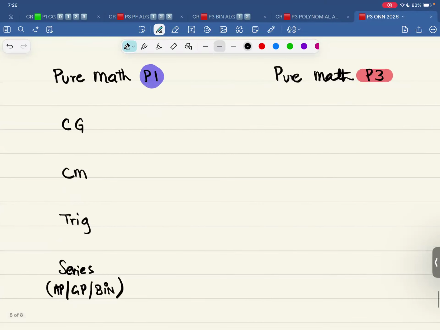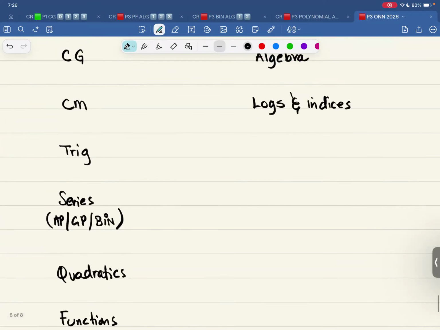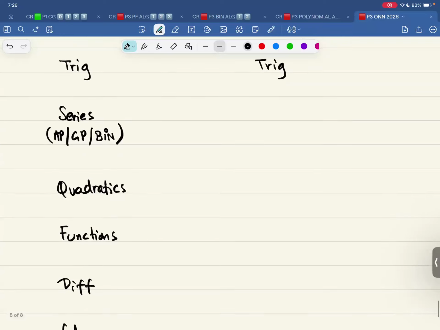When we talk about P3, first thing is algebra. Second thing is logs and indices, or indices, whichever way you want to pronounce it. The third one is trigonometry. The fourth one is differentiation. The fifth one is integration.